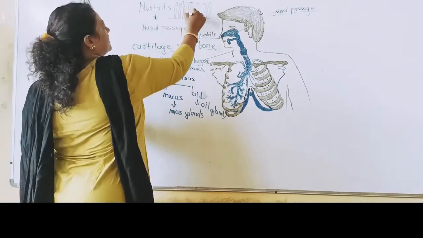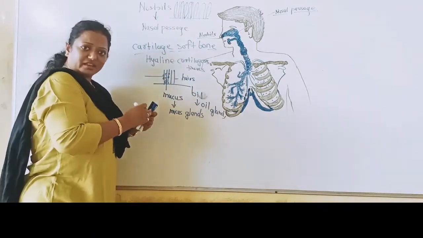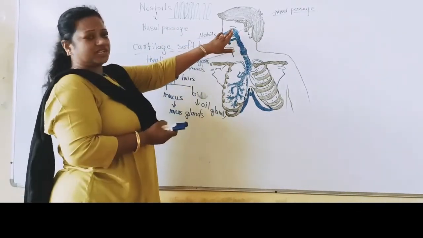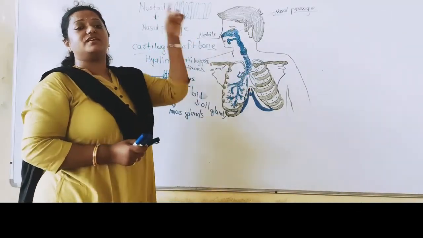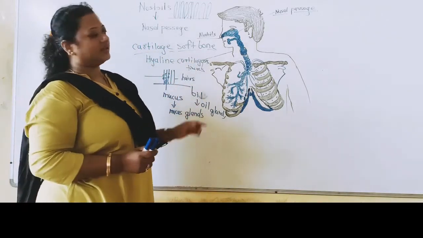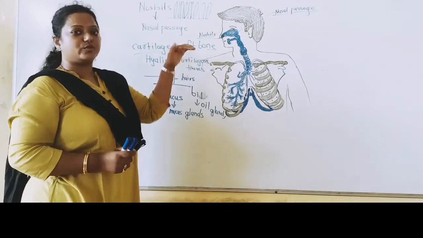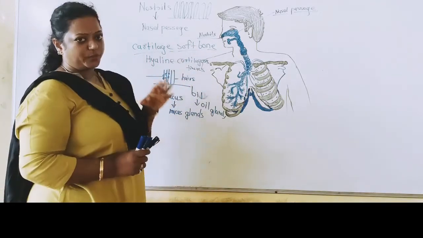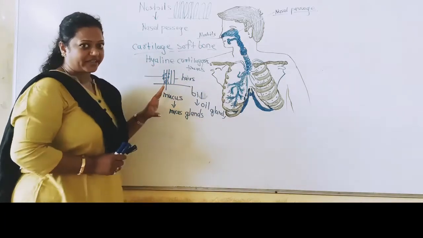Here it is also ciliated. By mistake, if any foreign particle enters into the nasal passage, then the nasal passage will not allow that particle to enter into the lungs or into the pharynx. It will not allow it at all. I hope you understand. Here hairs are present already.